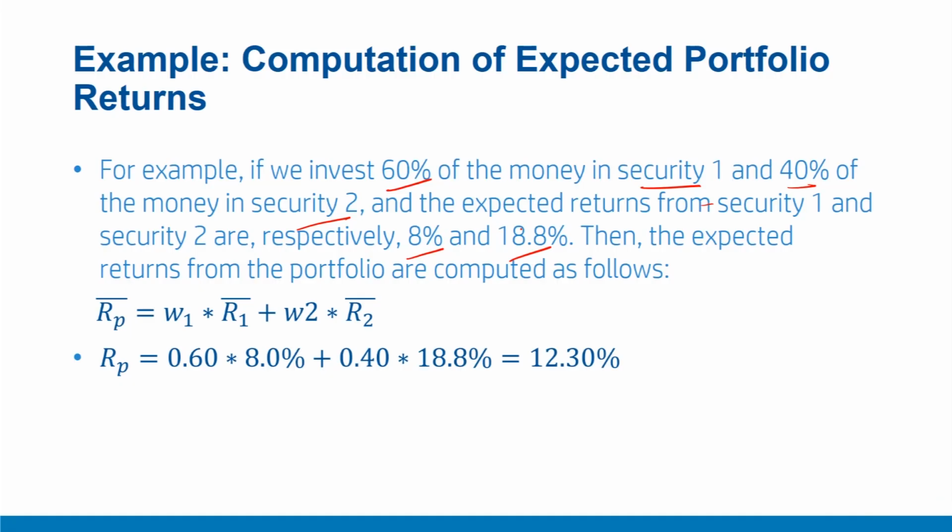Therefore, the computation of expected return, as we have already seen in the formula, is very easy. It is simply W1 times R1 bar plus W2 times R2 bar, where W1 is 60%, 0.6, and W2 is 40%, which is 0.4, multiplied by their respective expected returns, 8% and 18.8%, and therefore we get 12.3% as the expected return on the portfolio. A portfolio that comprises 40% of security 2 and 60% of security 1 wealth invested will give you 12.3% as expected returns.